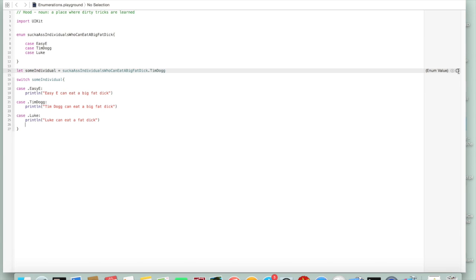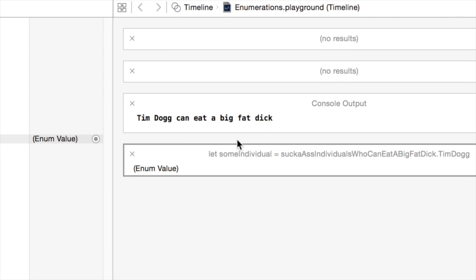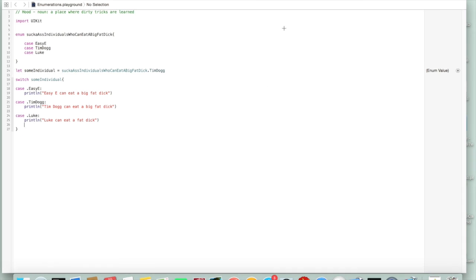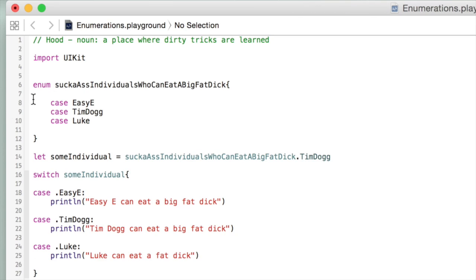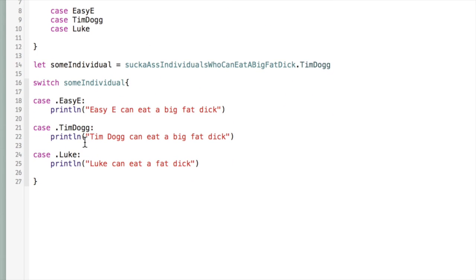So now we'll actually go to our console, and you'll see that our console output right here is Tim Dog can eat a big fat dick. Why? Really simple. It's because we defined this particular individual to be a member of this enumeration who is Tim Dog. So it prints the line, Tim Dog can eat a big fat dick.